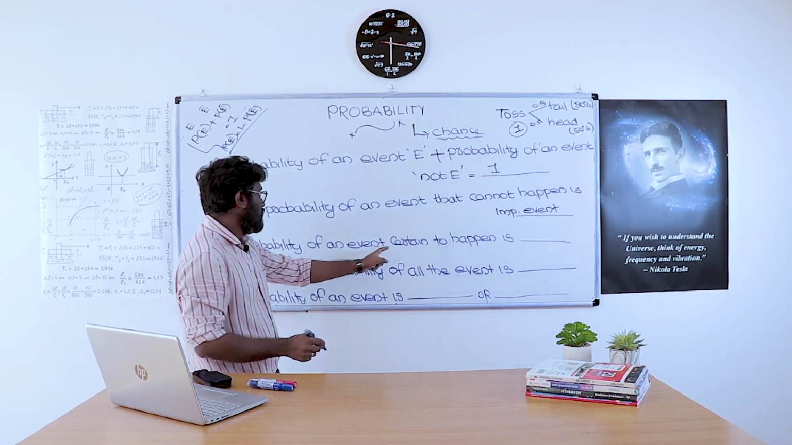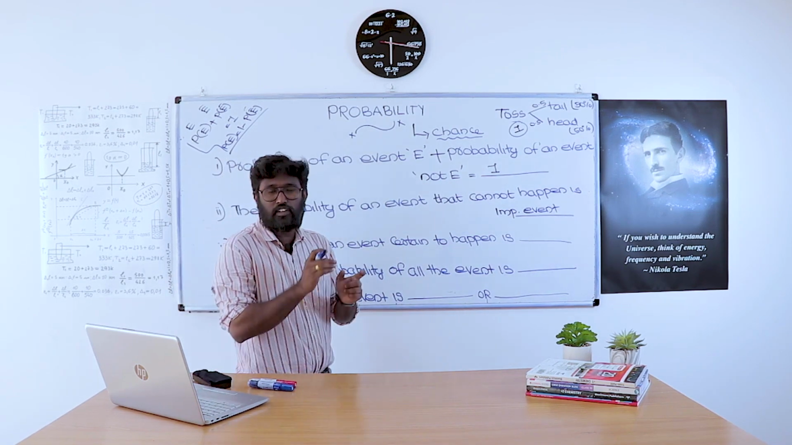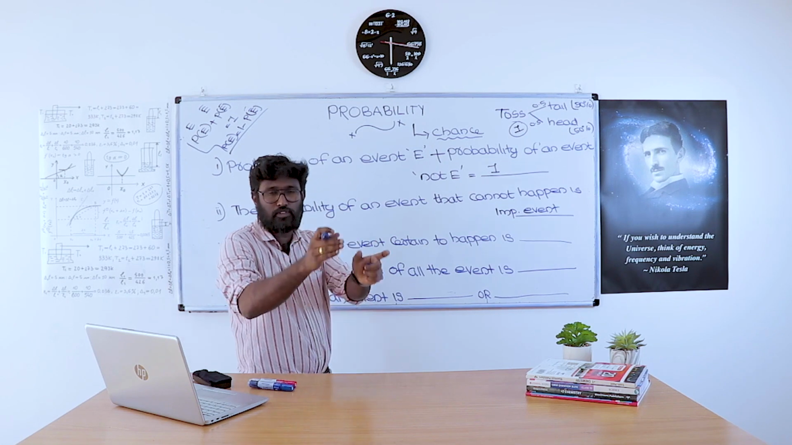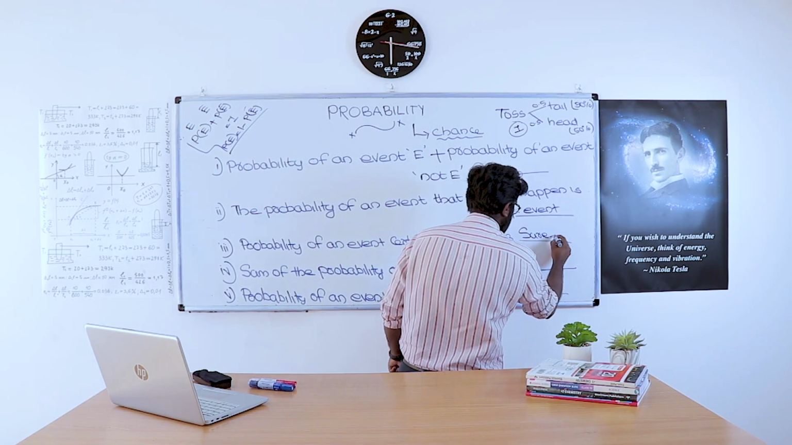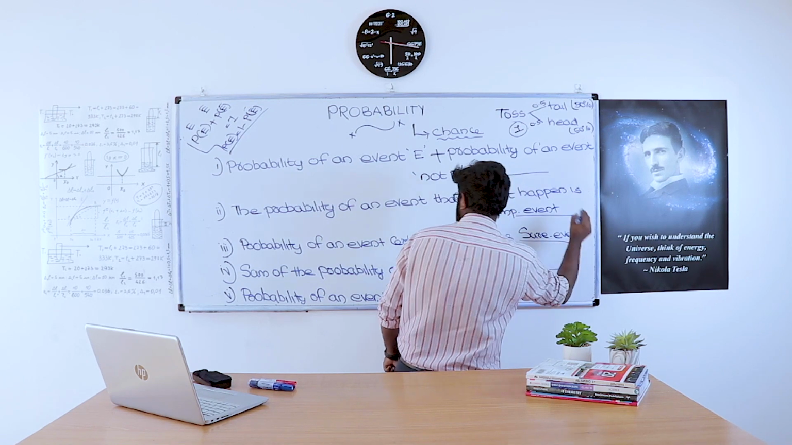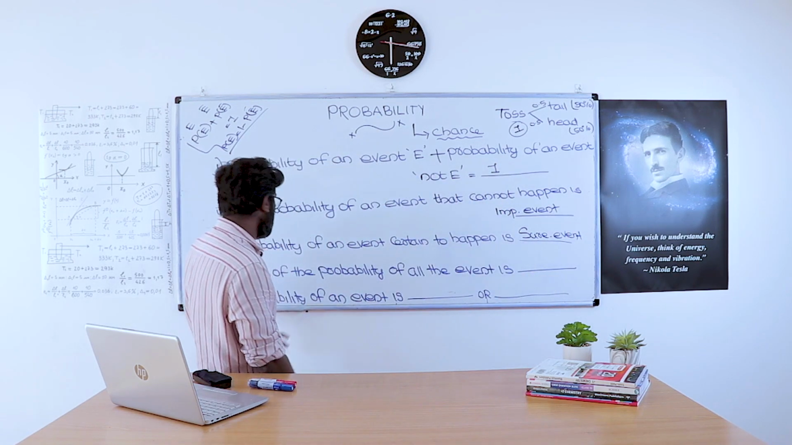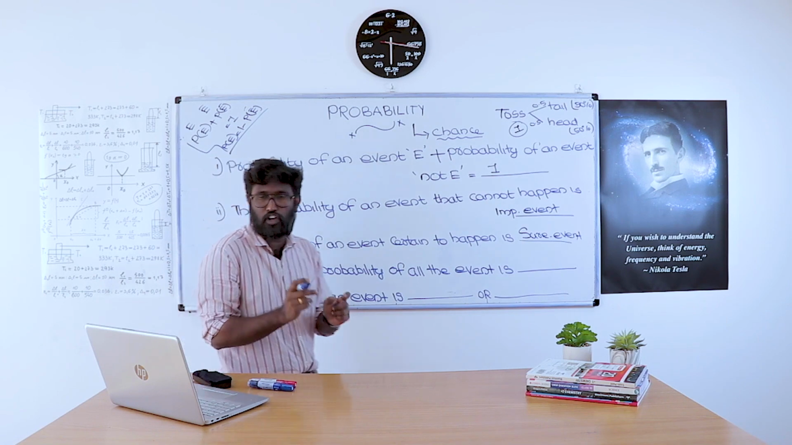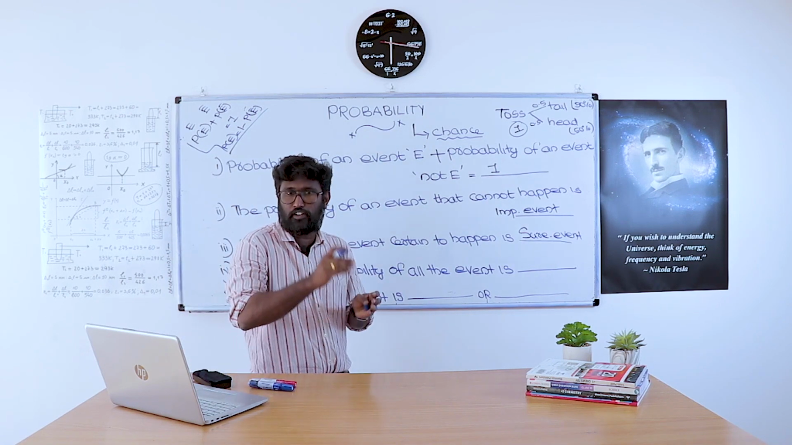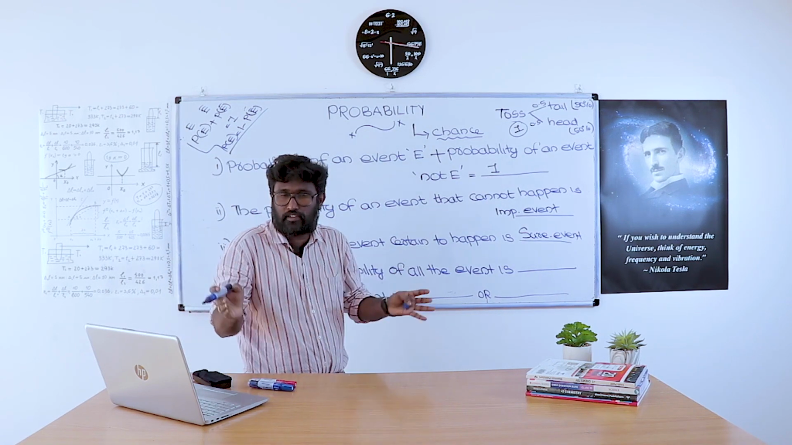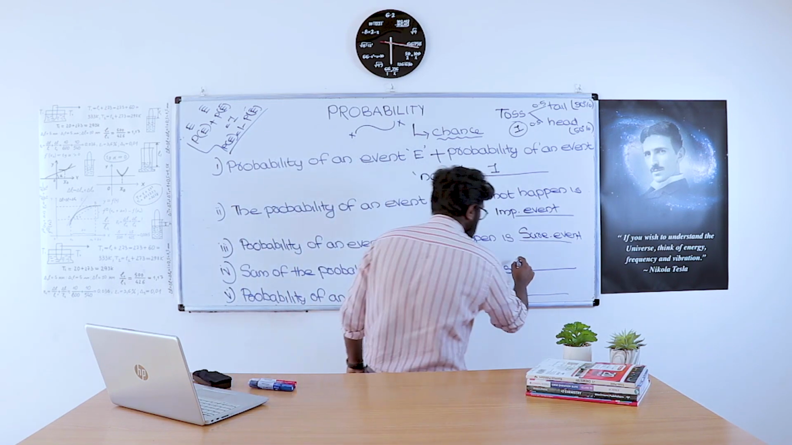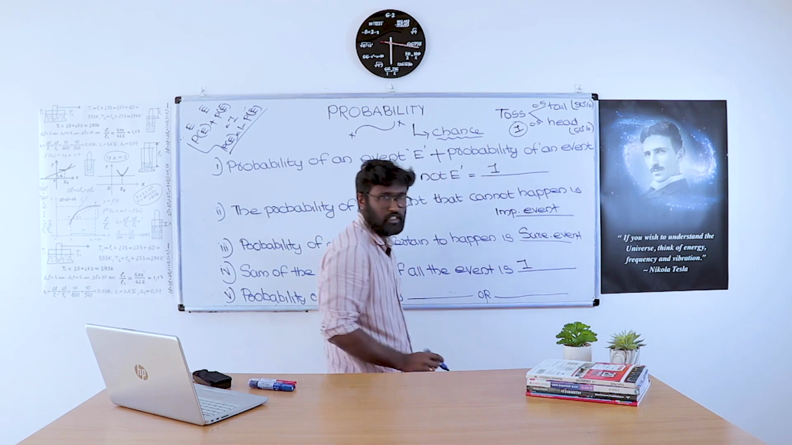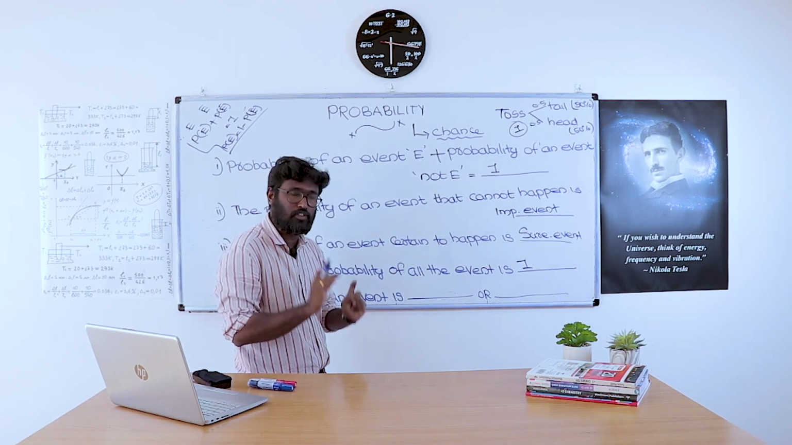Now, the probability of an event that is certain to happen, that is sure to happen, is called a sure event. The sum of the probabilities of all the elementary events, say there are 1, 2, 3, 4, 5 elementary events, is always 1. That is, the maximum value of probability is always 1.